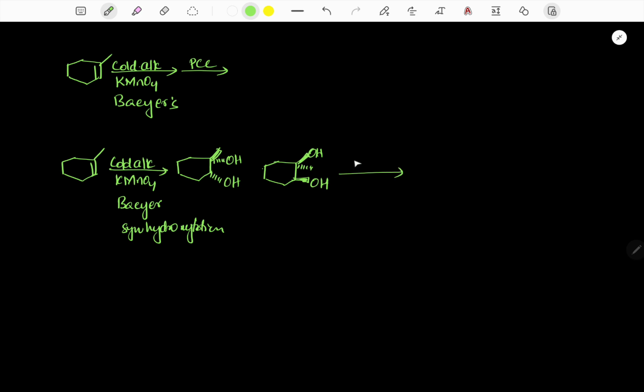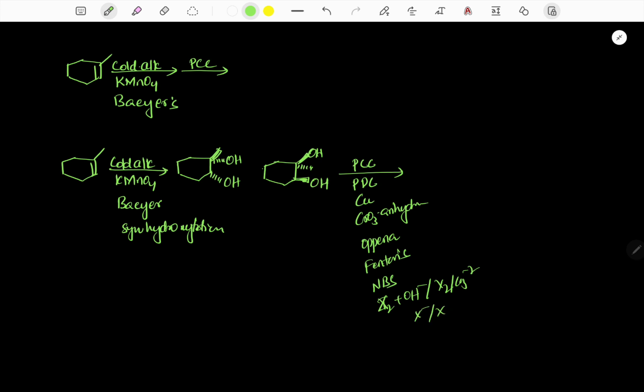Now it is treated with PCC. You can use PDC, you can use copper, you can use CrO3 in anhydrous medium. Like this we can use Oppenauer oxidation, Fenton's reagent. We can also use NBS. We can also use X2 plus OH minus, X2 plus CO3 2 minus, X minus plus XO3 minus. We can use any one of these reagents.